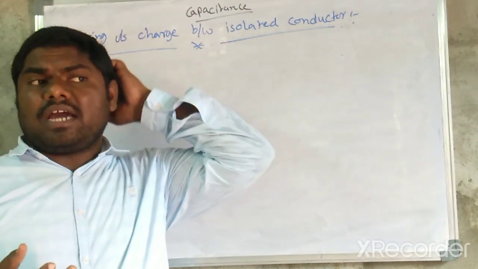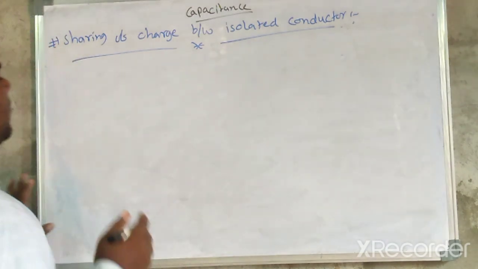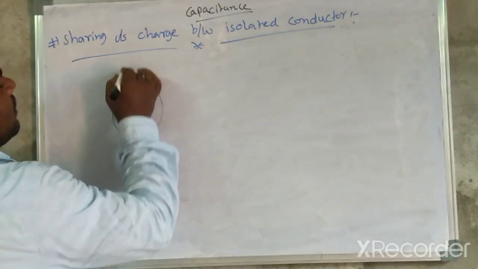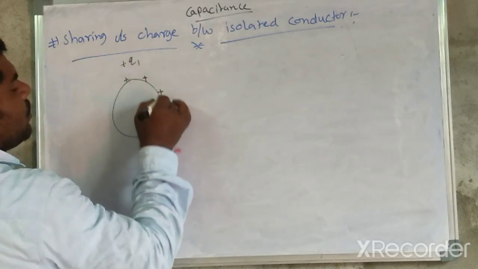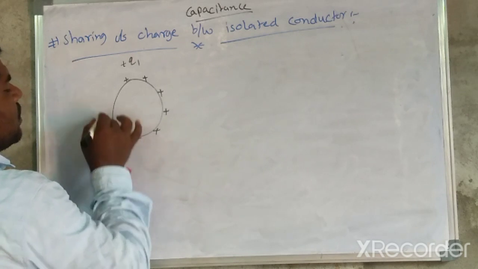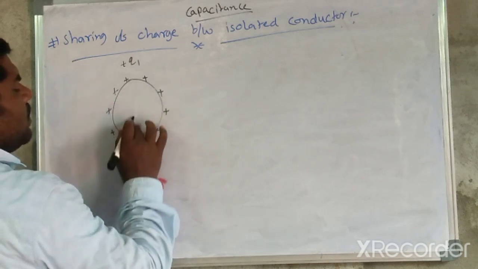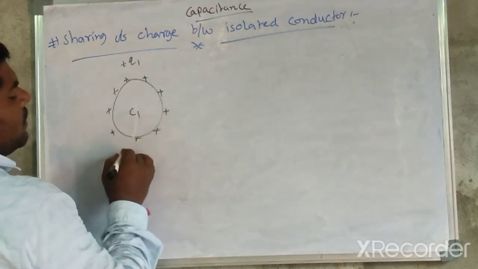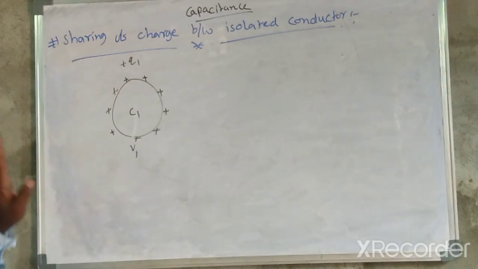To the first sphere I give a positive charge Q1 distributed on its surface, with capacitance C1 and initial potential V1.